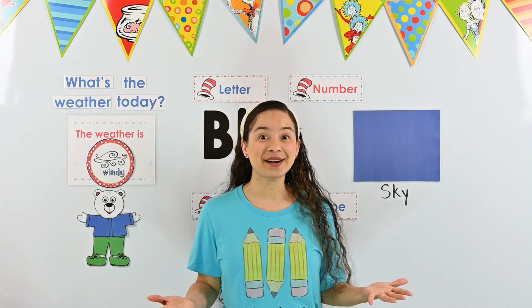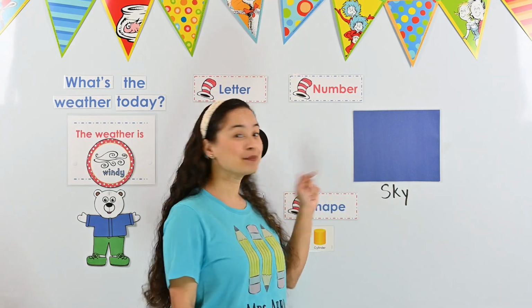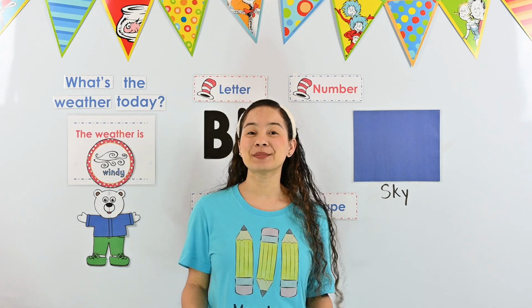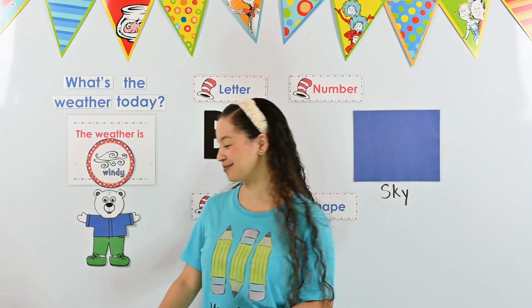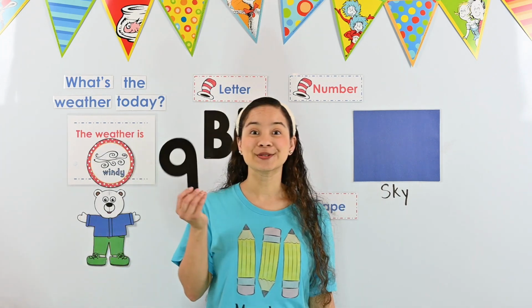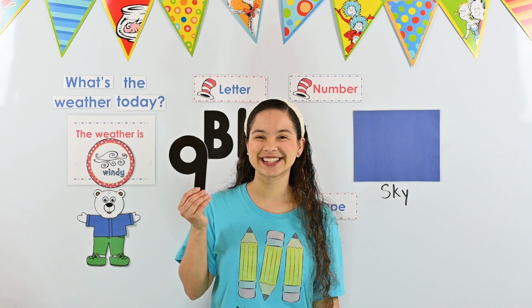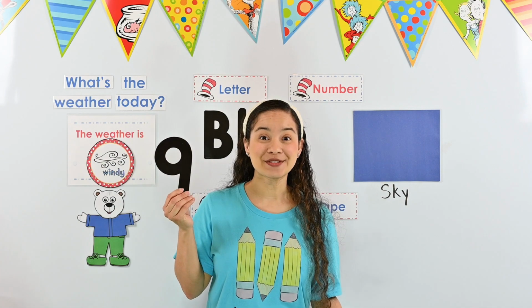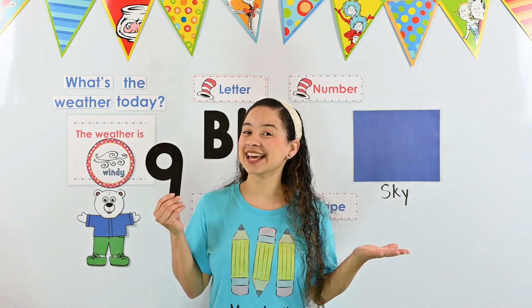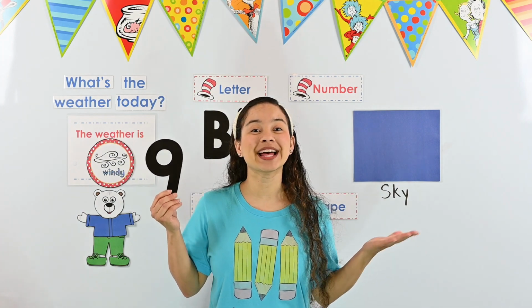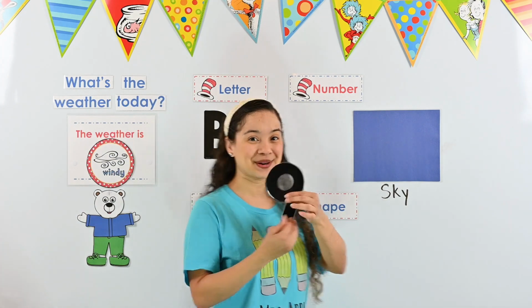Okay, now it's time for our number of the day. Remember, this week we're reviewing numbers that we've already learned. Let's look at today's number. What number is this? If you said the number 9, you are correct. Today we are learning the number 9. Let's put it on the board.